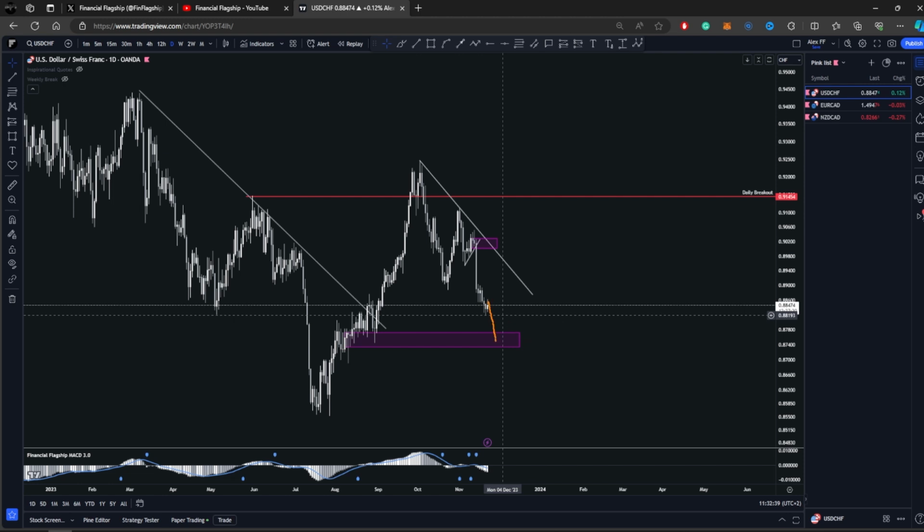And another one is that if we get here and then the momentum is low and we see the price action giving us a consolidation, then we'll go down and break this low. This is for the daily.